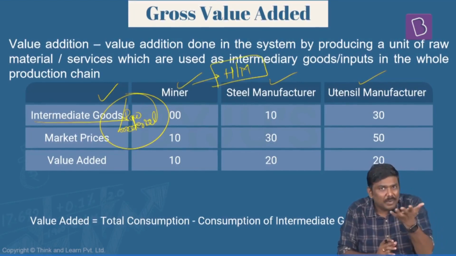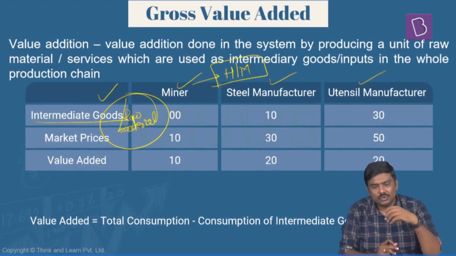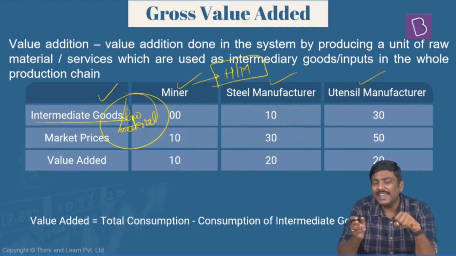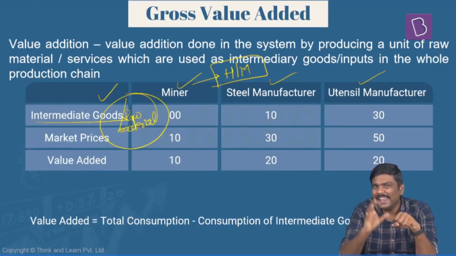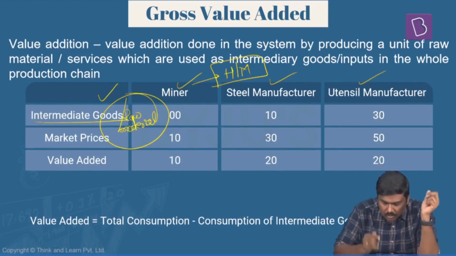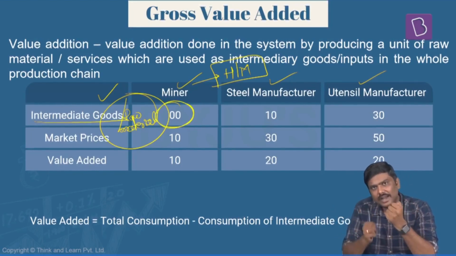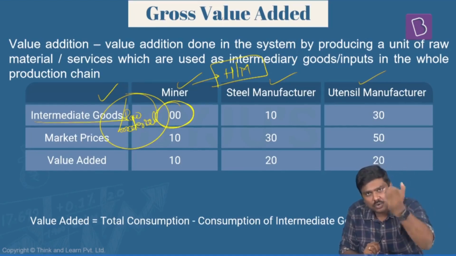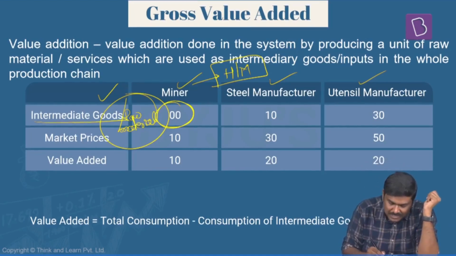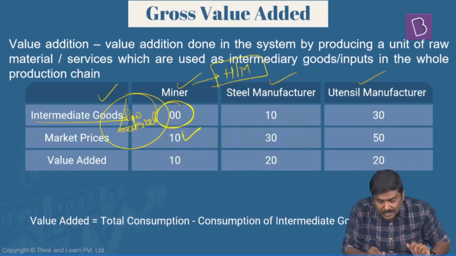So what is the raw material? Imagine I am the person who is going to mine out the ore. Am I using any raw material? Am I purchasing any raw material in the market? Absolutely not. So the value of raw material for me is 0, but I will mine out the ore and sell it to you people. So you will purchase this ore from me at 10 rupees.